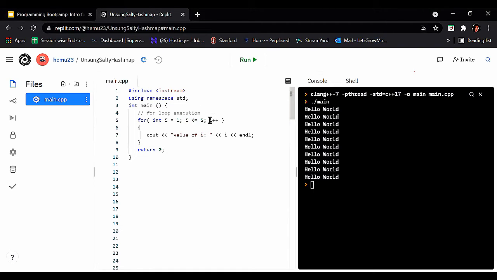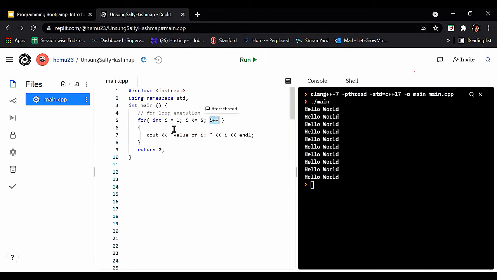And the next statement is i++. What is i++? It is the increment statement part of the loop, which we can also call the update expression. It states that for every iteration of the loop, the value of the variable i should increase by 1. Recall that initially i is equal to 1.